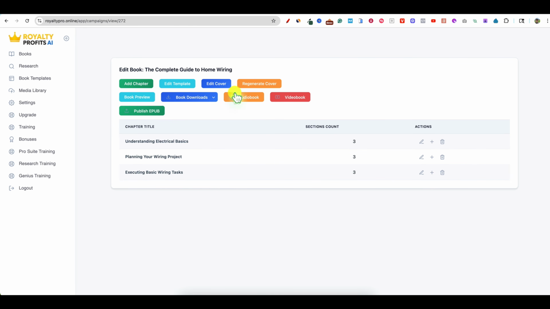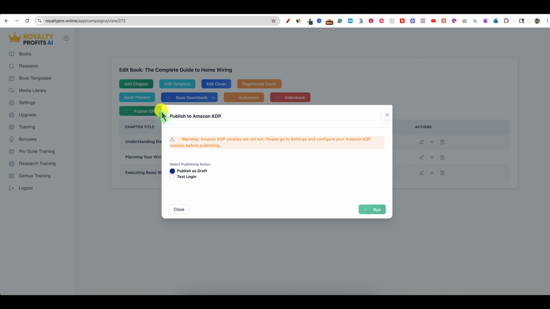And you have all these other options over here. A lot of colors going on right there. I don't mind that actually. Looks like there's an audio book and a video book that can be created as well. This is the Publish EPUB. This is the one that you're going to need that upgrade where you can click on this. It's going to say that your Amazon KDP cookies have not been set.